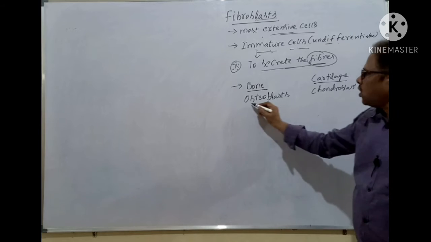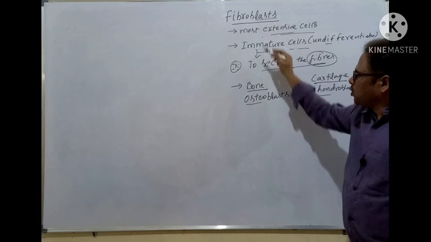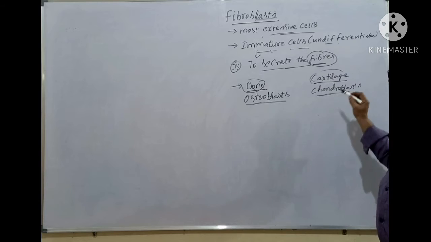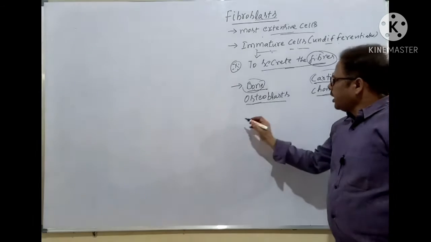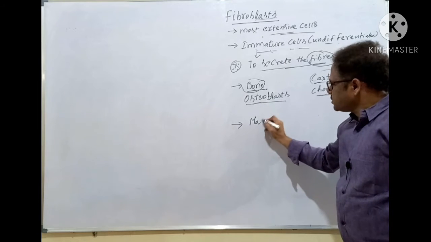Chondroblasts. Anything osteo means bone, chondro means cartilage. Immature cells called fibroblasts are present in the bone as osteoblasts and in the cartilage as chondroblasts. And the next point is, these are the immature cells. Then what are the mature cells?